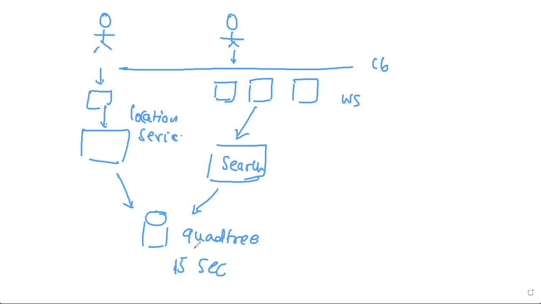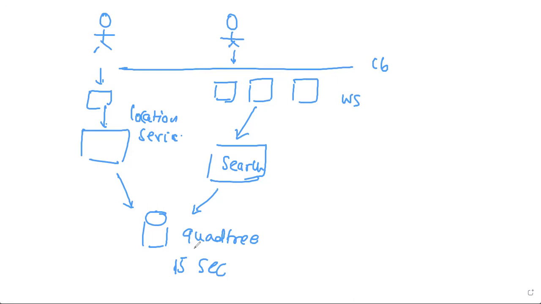Search-wise, even if it is a bit delayed, we can make sure that whenever we get a location update, we don't update on every location update, but on every fifth location update onto the quad tree, right? So we reduce the traffic to the quad tree. But if I have booked a cab, I want it in real time. I want it every 3 seconds, even every 1 second. That's another problem,